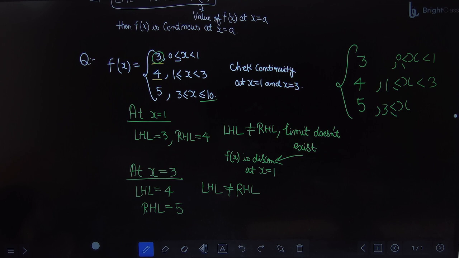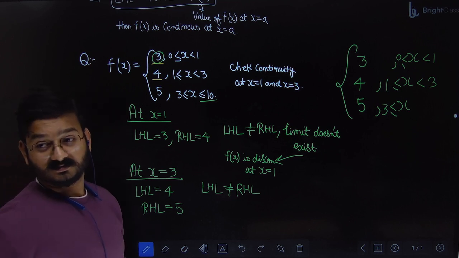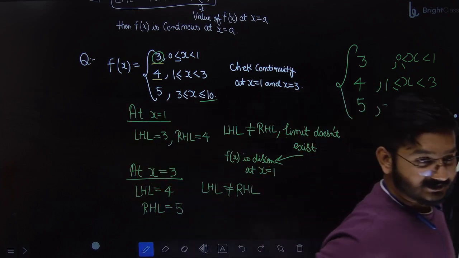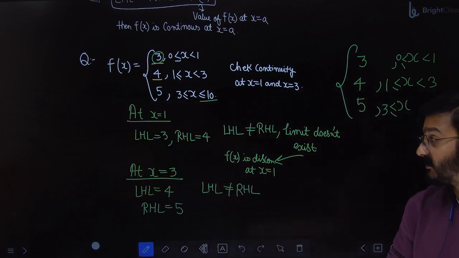What is f of x at x equal to 4? 5. For all the values greater than 3, the function is 5. Right? That's what. It is important to read the function. If you read the function, you will say, sir, what type of question have you asked, that anyone can answer. But you need to know how to read the function.